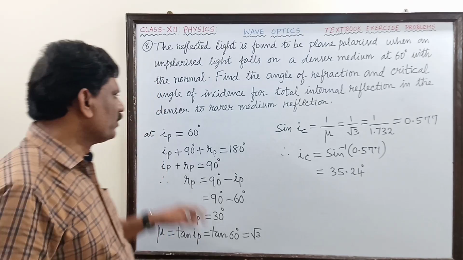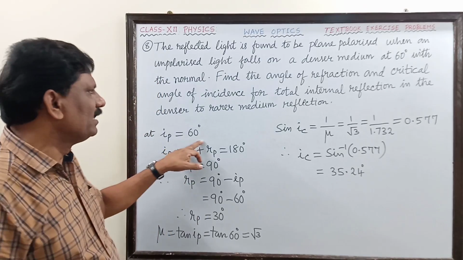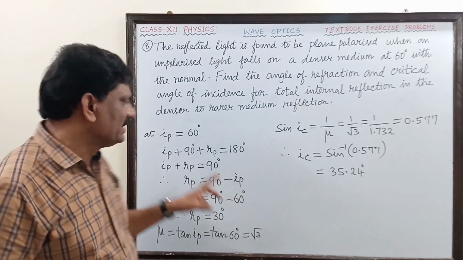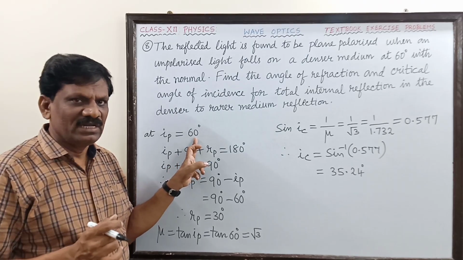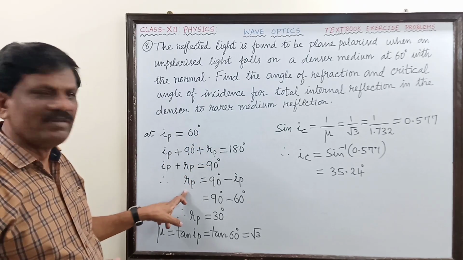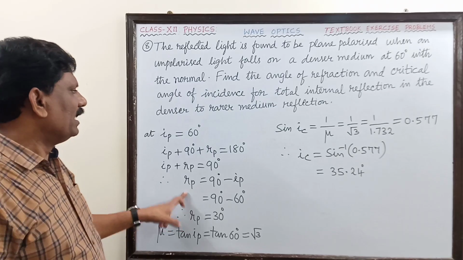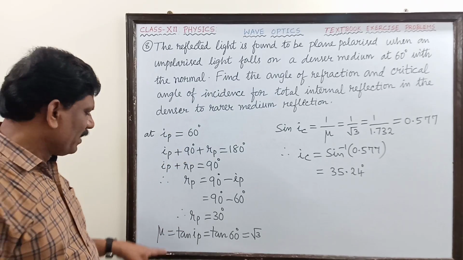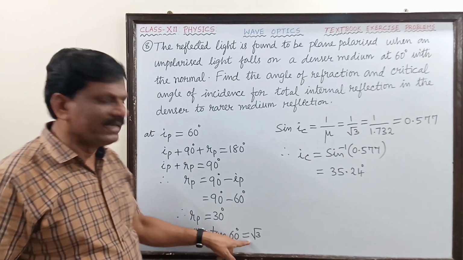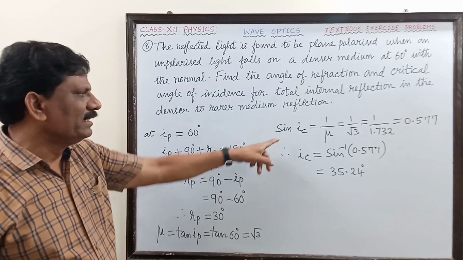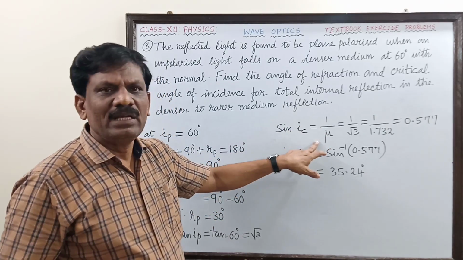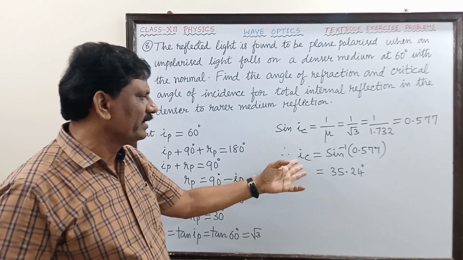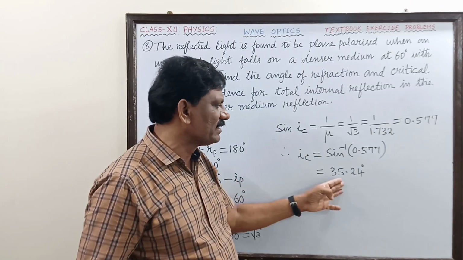Okay, so this problem is very important for Tamil Nadu State Board examination, which is asked for 3 marks. So here only one information is given, that is light is polarized when it is incident at an angle 60. So clearly it is angle of polarization. So from this the angle of refraction can be determined. And by using Brewster's law, we can find the refractive index of the medium. Then the condition for total internal reflection is sin IC is equal to 1 by mu. Understand? So from this we got the answer. Critical angle of incidence is 35.24 degree.